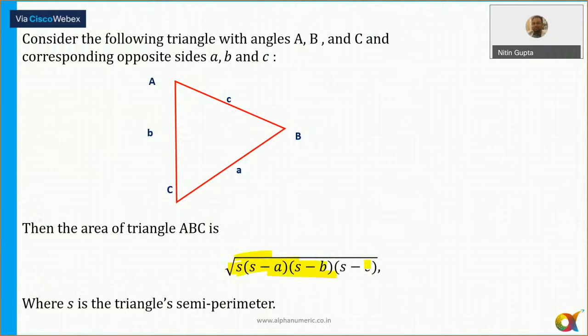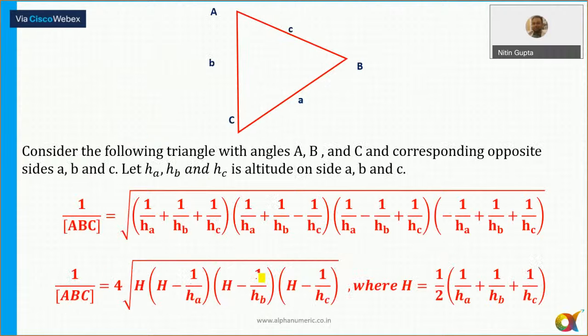S minus A into S minus B is equal to S minus C for any triangle. Now, this is something where I've also taken one example where I've solved the question without using these formulas, isn't it? इसकी जरूरत नहीं पड़ती है. You can probably, since we know that the ratio of the sides is equal to the ratio of heights, उस फंडा को use करके you can find out the sides and then you can find out the area.